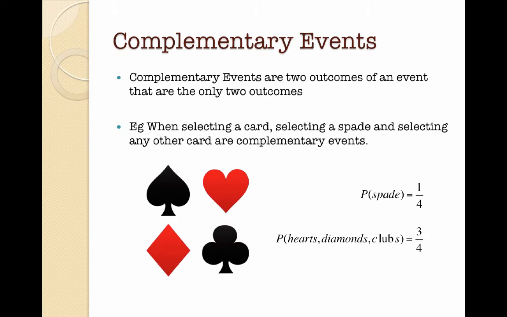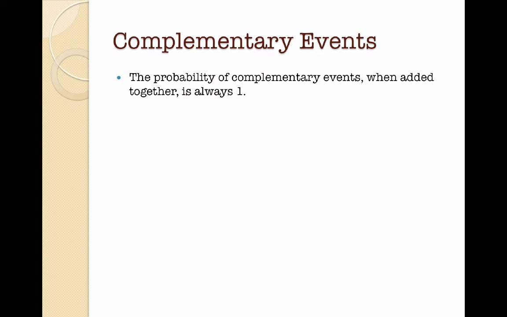When selecting a card from a deck of cards, if I said I wanted to know the probability of selecting a spade and selecting any other card, they're complementary events because you can either get a spade or you can get one of the other suits. The probability of complementary events, when you add them together, is always going to be one whole.